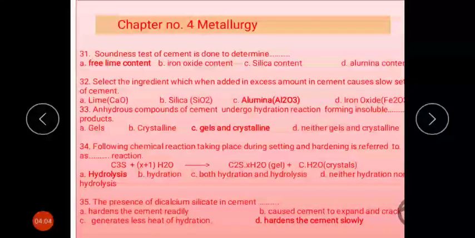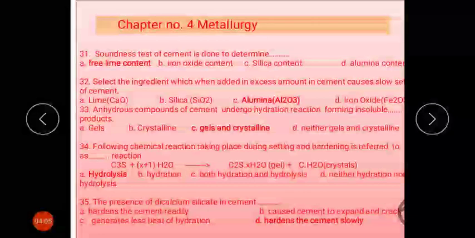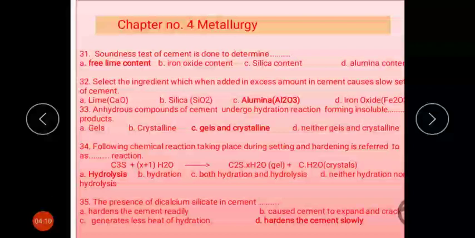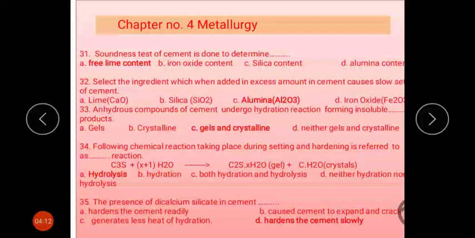Next question: select the ingredient which, when added in excess amount in the cement, causes slow setting of the cement. That is Al2O3, called alumina, is the answer. Anhydrous compounds of the cement undergo hydration reactions forming insoluble gel and crystalline products.